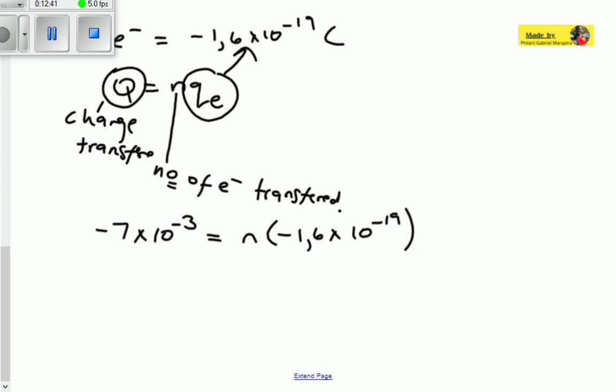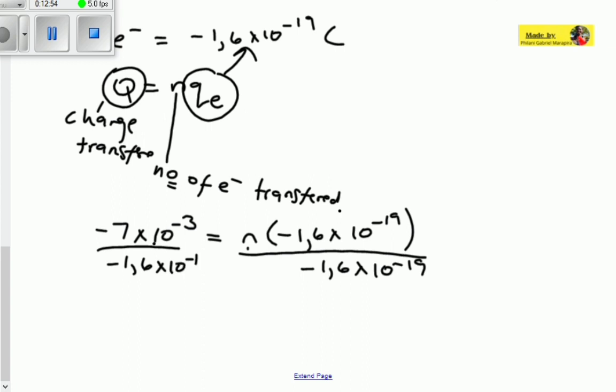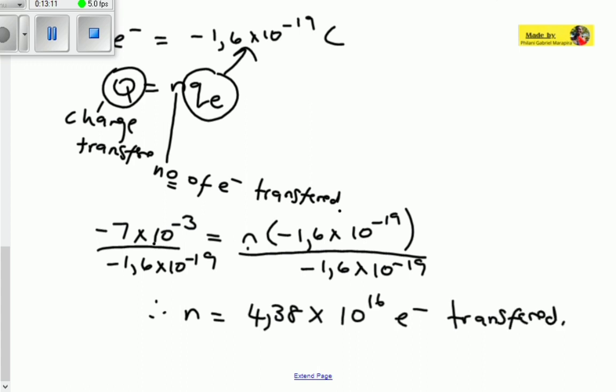So here, what can we do? Are we allowed to say that N is equal to the amount of charge? No. We have to eliminate this minus 1,6 times 10 to the power of minus 19 by dividing by minus 1,6 times 10 to the power of minus 19. Therefore, your number of electrons transferred is equal to 4,38 times 10 to the power of 16 electrons transferred. So this is how you calculate the number of electrons transferred.